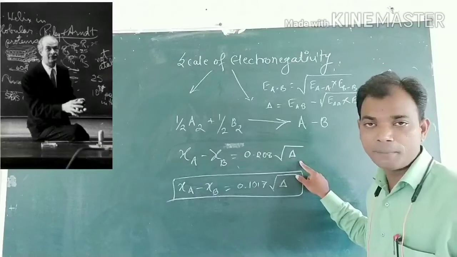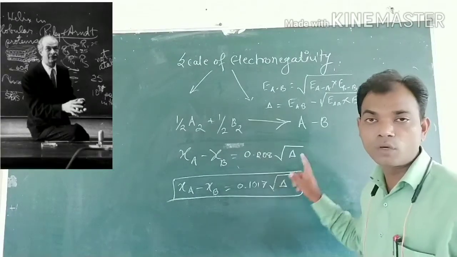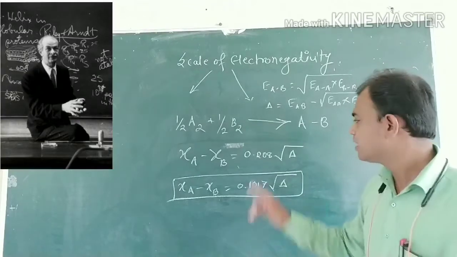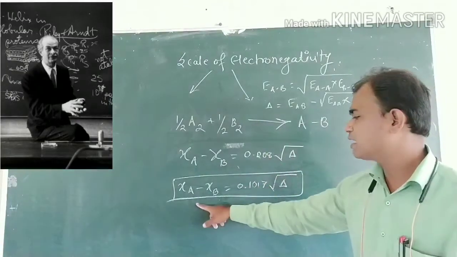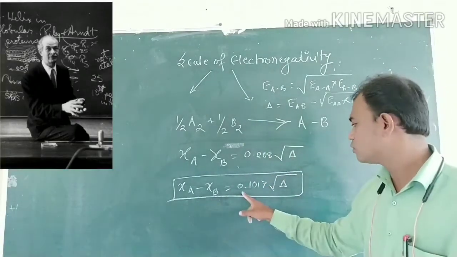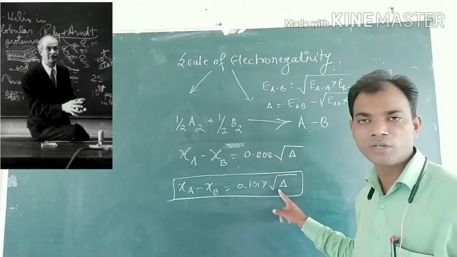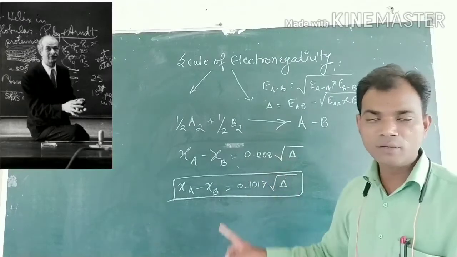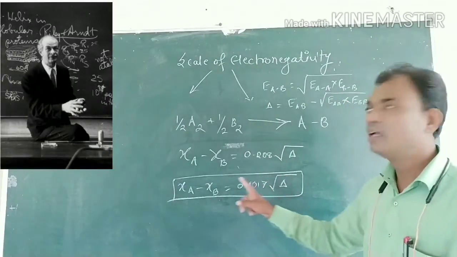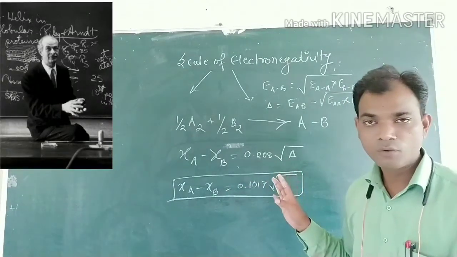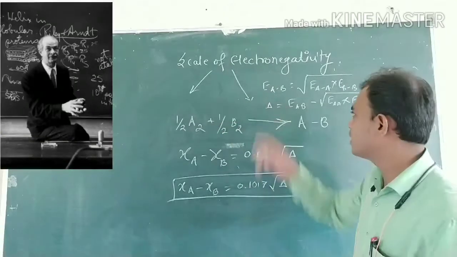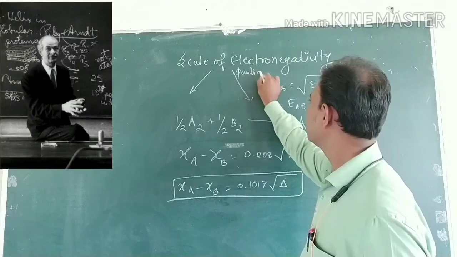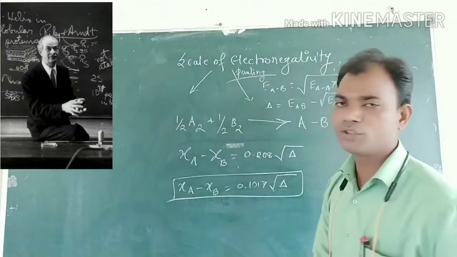But that equation is in kilocalories per molecule. It can be expressed in kilojoules per mole, and then the equation becomes XA minus XB equals 0.1017 square root of delta. By using that equation, you can calculate the value of electronegativity. That can be calculated by Pauling on the basis of bond dissociation energy.